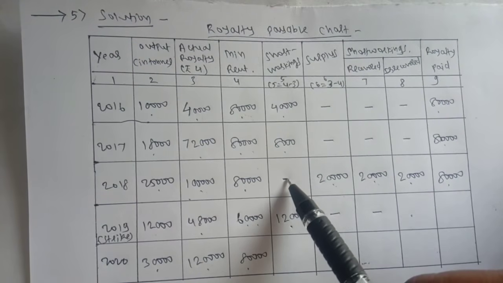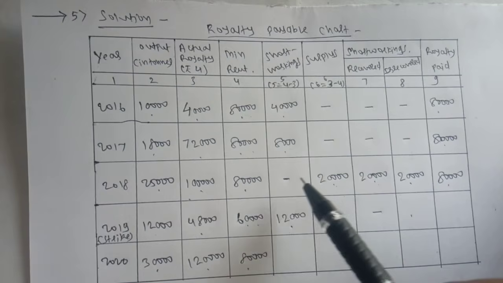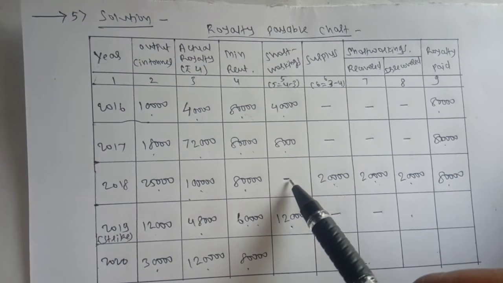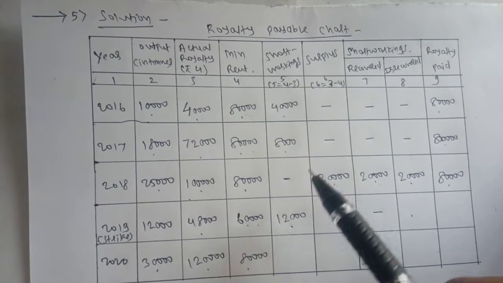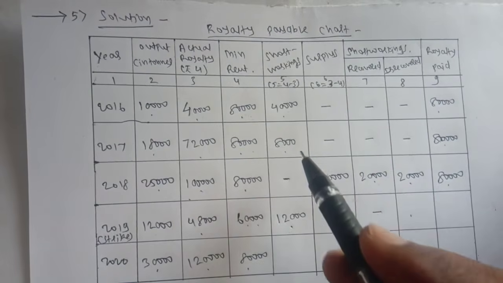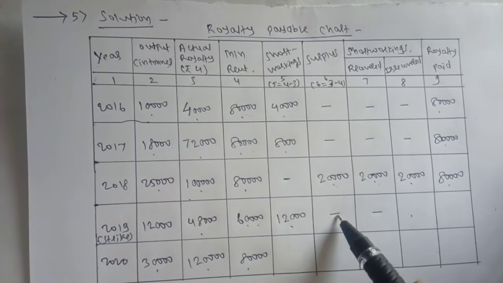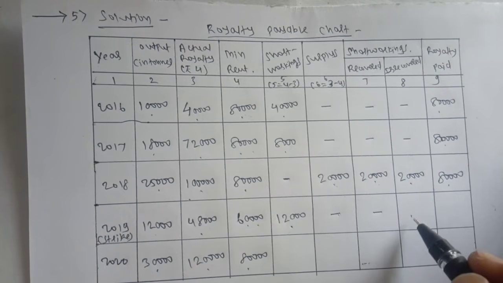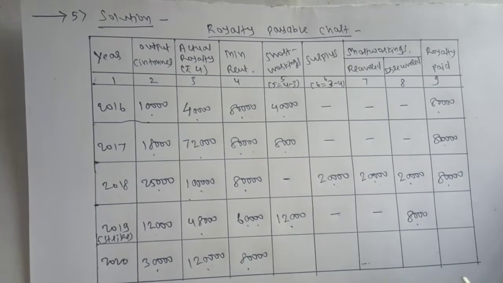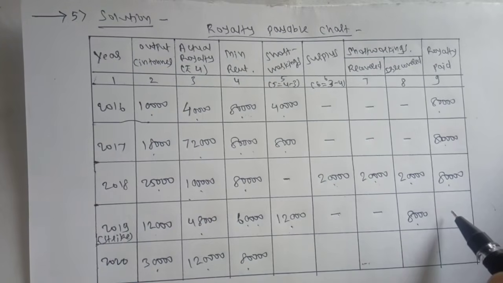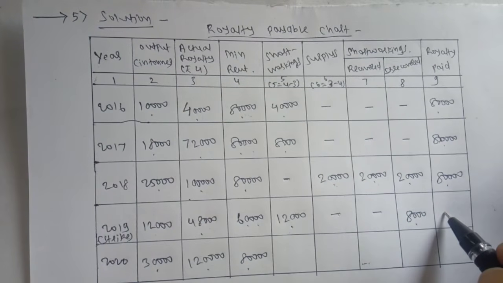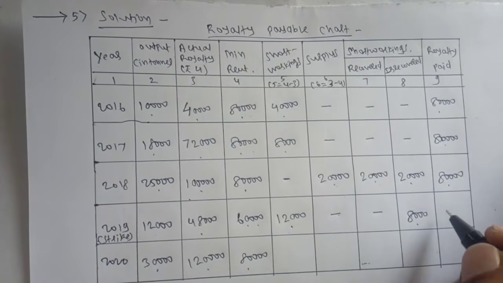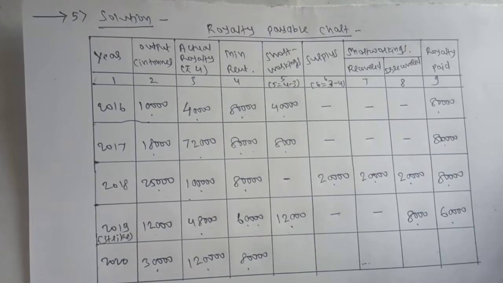In 2018 there is not recovered any portion of this 8,000. In 2019 there is no surplus amount, so that is why irrecovered amount is 8,000, and royalty paid is whichever is higher, 60,000 is higher.